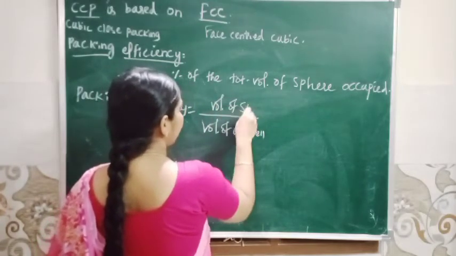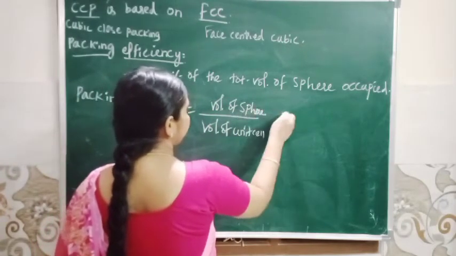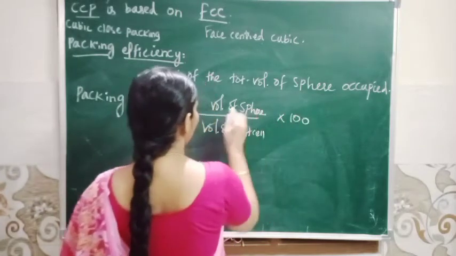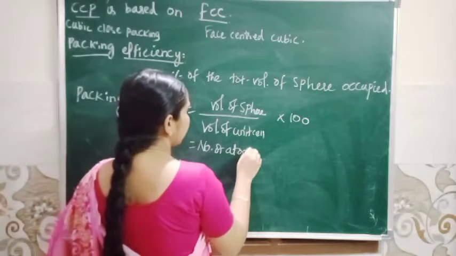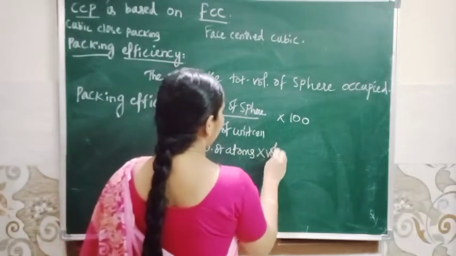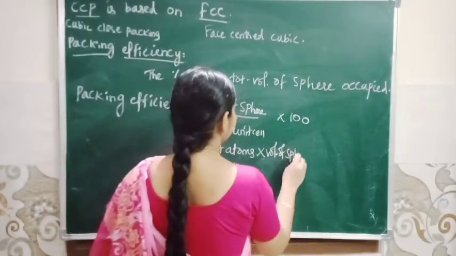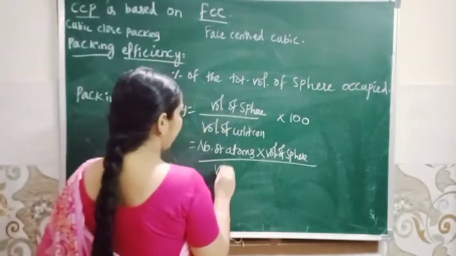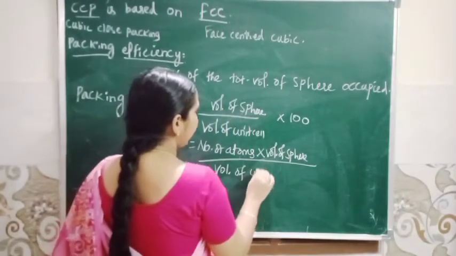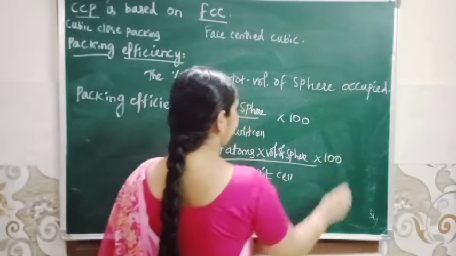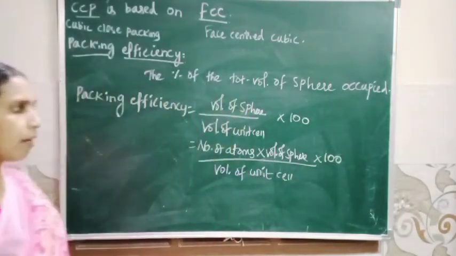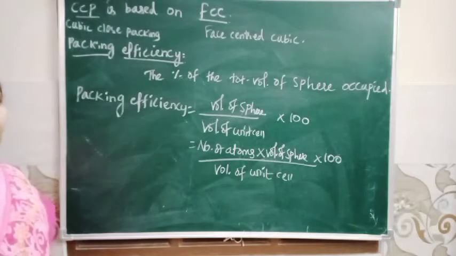Volume of spheres is number of atoms into volume of one sphere, divided by volume of unit cell into 100. The volume of a sphere is 4/3 pi r cube.